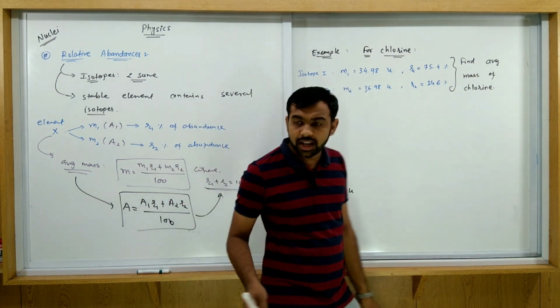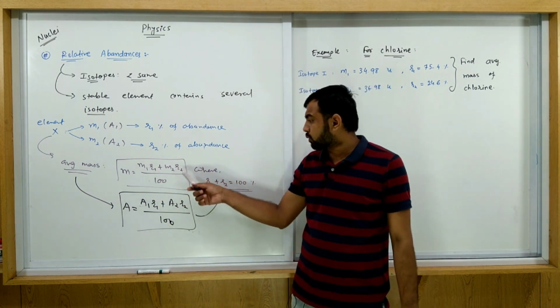We use the relation directly: m equals m1 r1 plus m2 r2 upon 100.